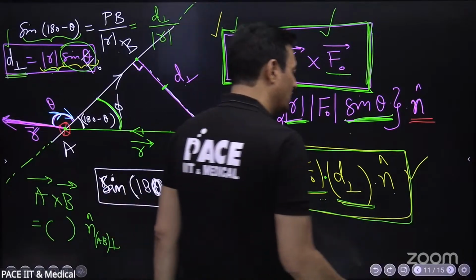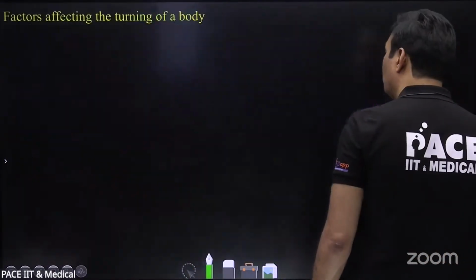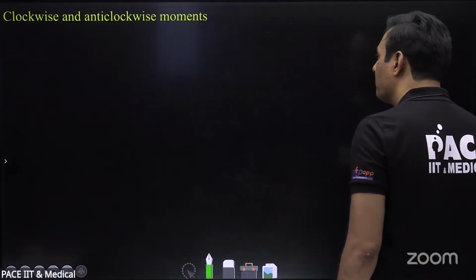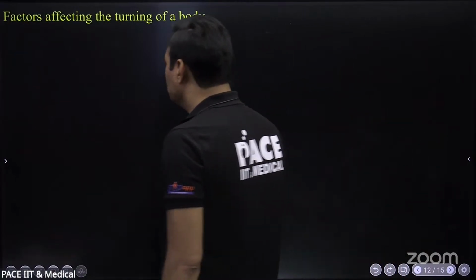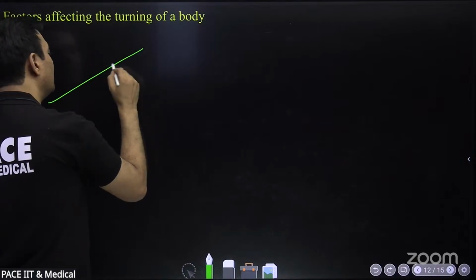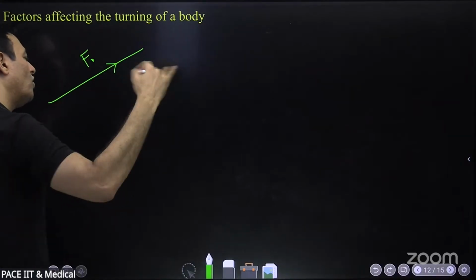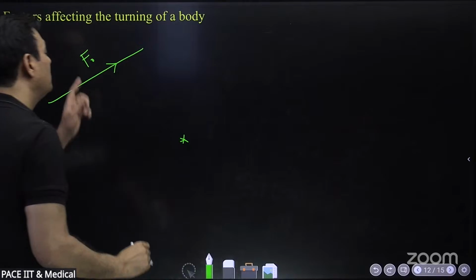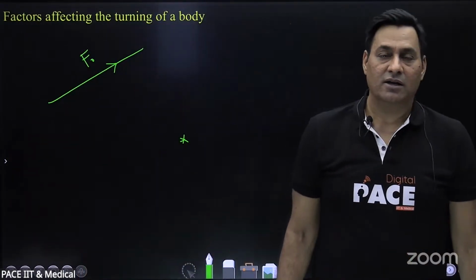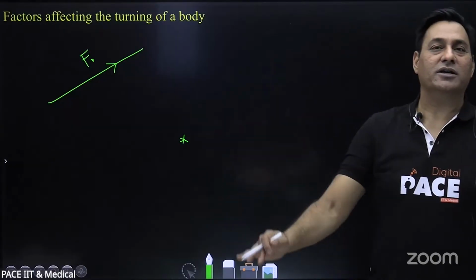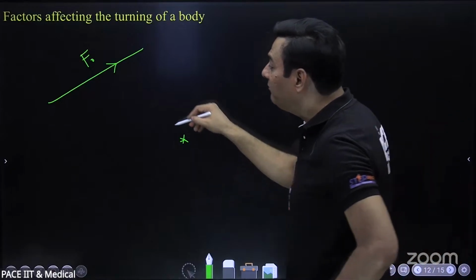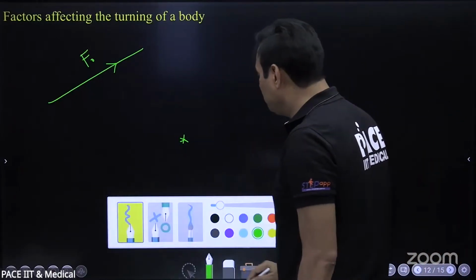That's it. Okay. So d1 is the length of the rod? d1 is the arm length. It is not necessarily always going to be a rod. Suppose there is a force F naught, and there is no rod. There is just a point. Will this force have a rotational effect about this point? Yes, it will. Whether there is a rod or a body or not, it has a rotating effect. And that torque will be there even if there is no rod. Are you getting what I'm saying?